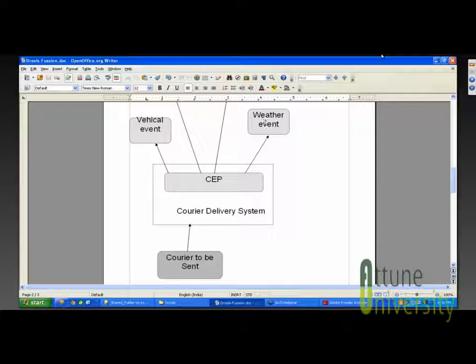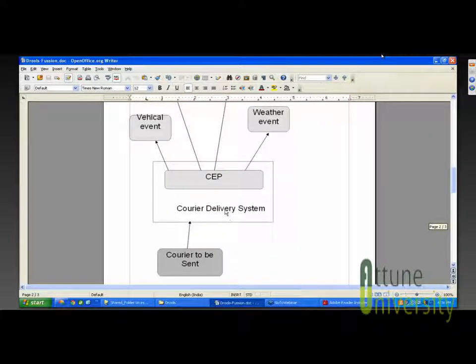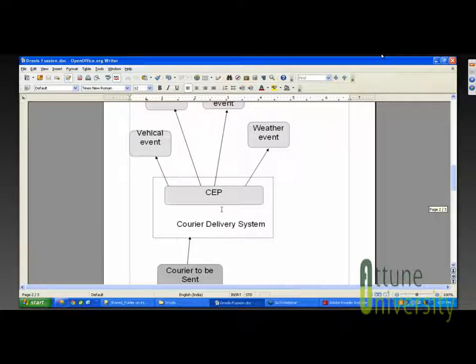Let's say the first event is a vehicle event. Based on the courier delivered to the organization, it will first check in which region it resides. If it is within the same region, then it will fire the vehicle event.